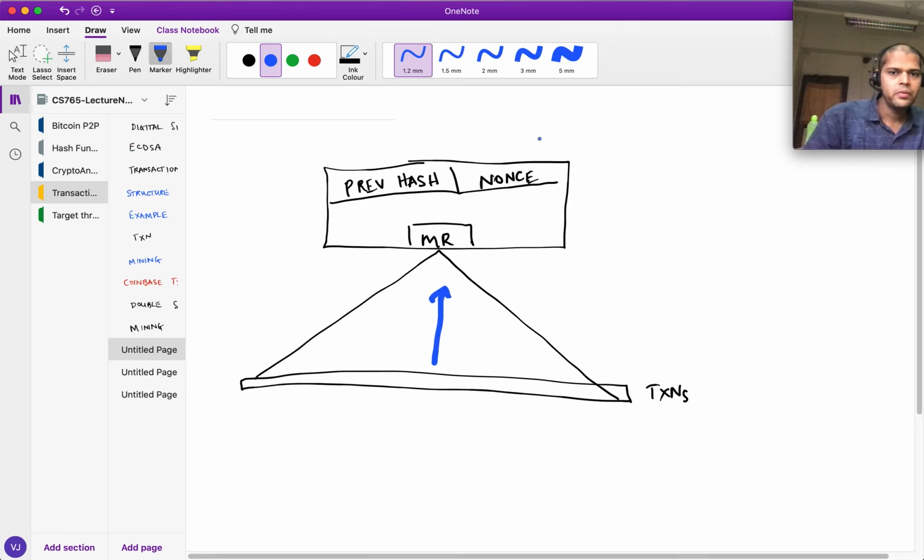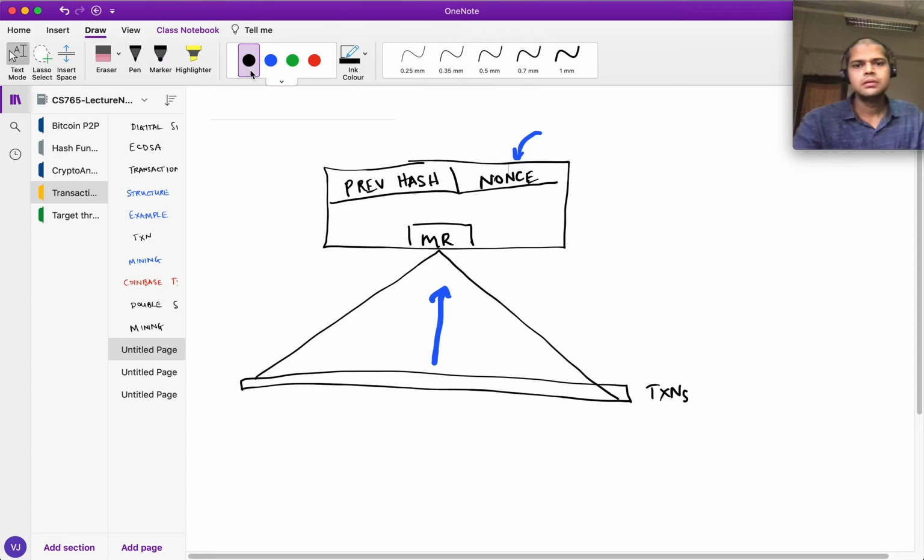And then he changes this nonce repeatedly and tries to win the game. Yeah, and of course, if somebody else wins the game before him, he checks the block which is received, and if everything is fine, he starts creating yet another block, and he discards all the transactions which were there in that block from his transaction pool, because they are already in the blockchain. So there are a few interesting things which I hadn't mentioned last time.